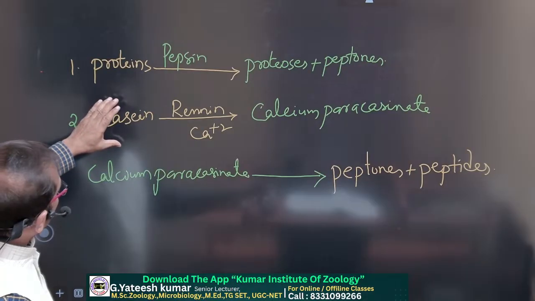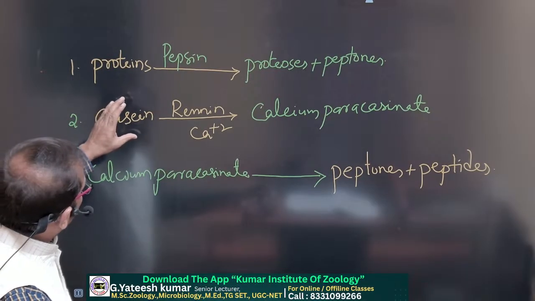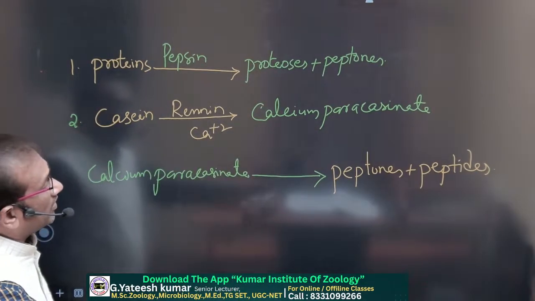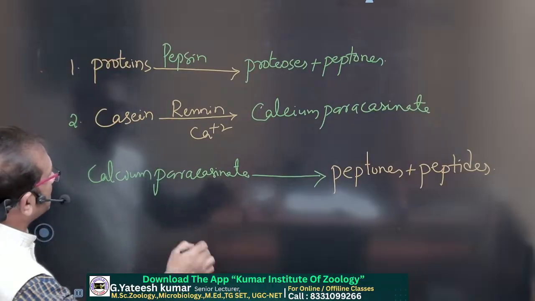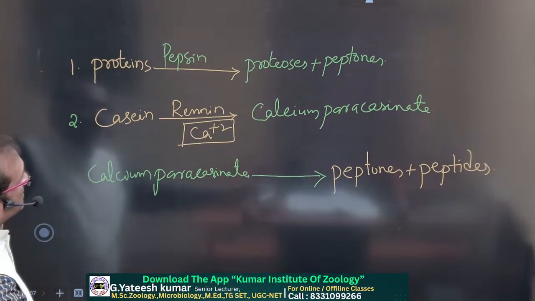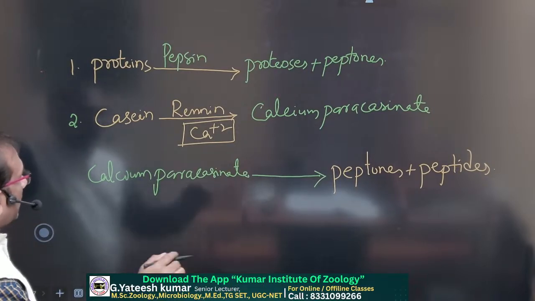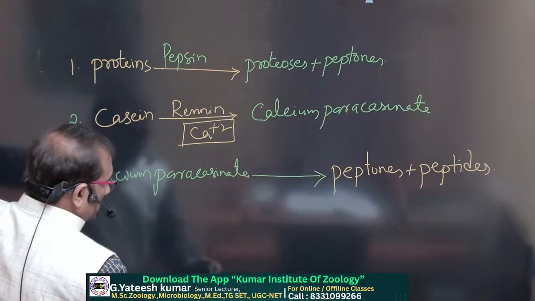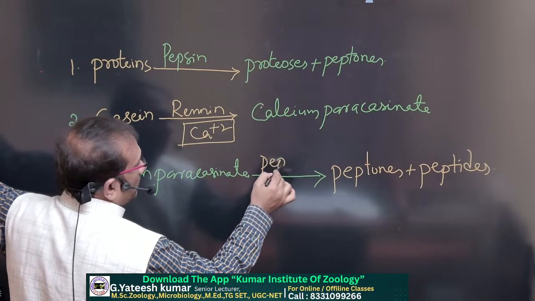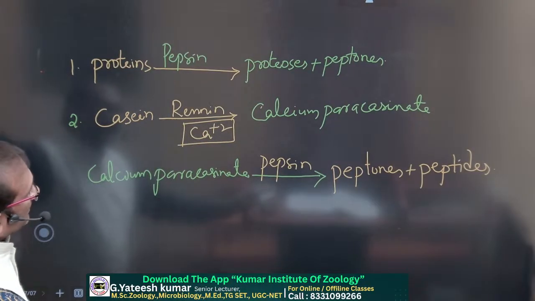Now the milk protein casein is converted into calcium paracaseinate, which is also known as curdling of milk, in the presence of calcium ions. And now this calcium paracaseinate, in the presence of pepsin, is converted into peptones and peptides.